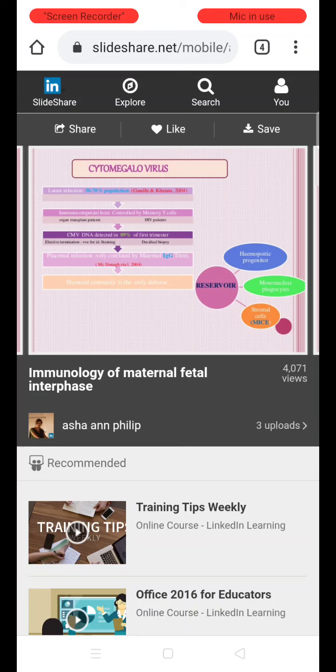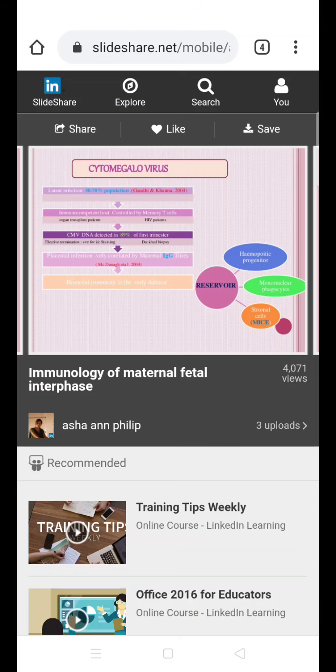So this one, if you see the cytomegalovirus infection, latent infection is seen in about 30 to 70% of the population. So in the immunocompetent host, a normal individual, the infection is controlled by the memory T cells. Cytomegalovirus DNA is detected in about 89% in the first trimester, and placental infection is negatively correlated with the maternal IgG titers, and humoral immunity is the only difference.